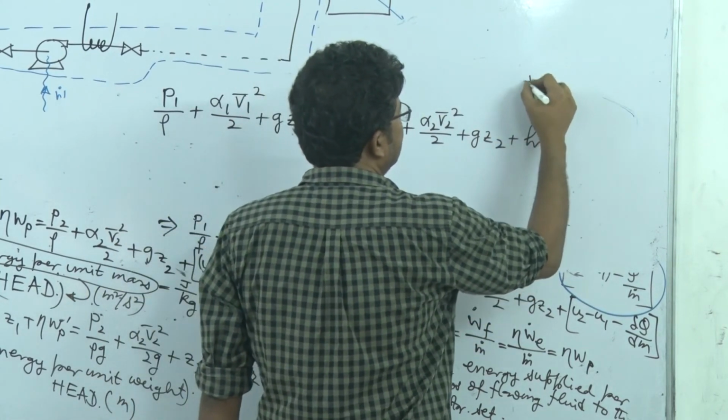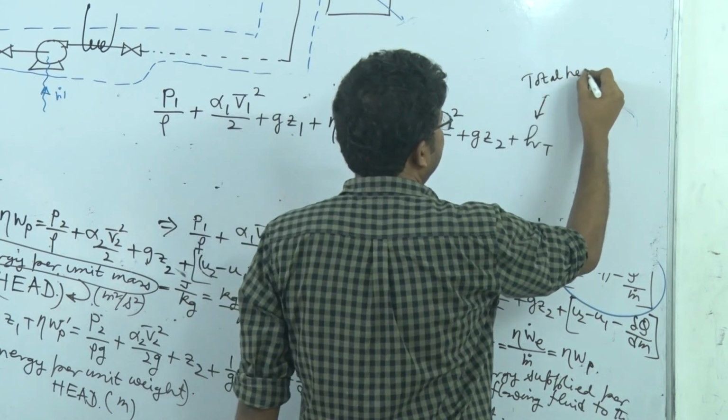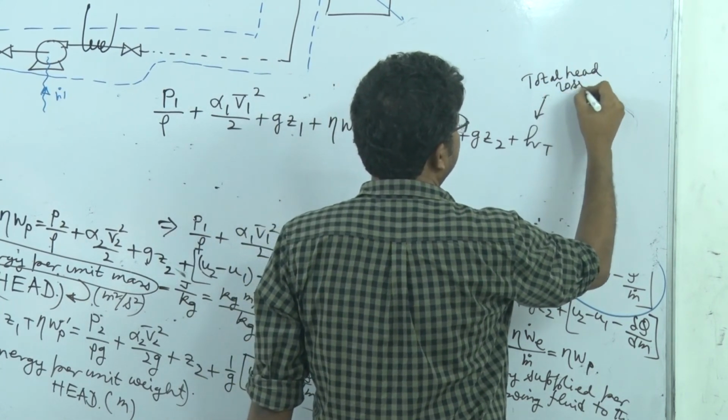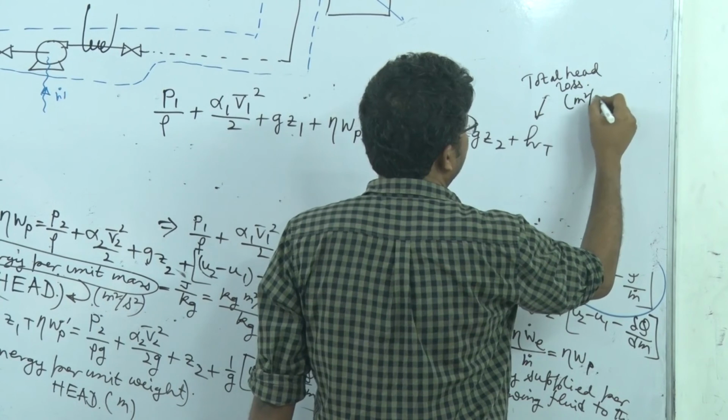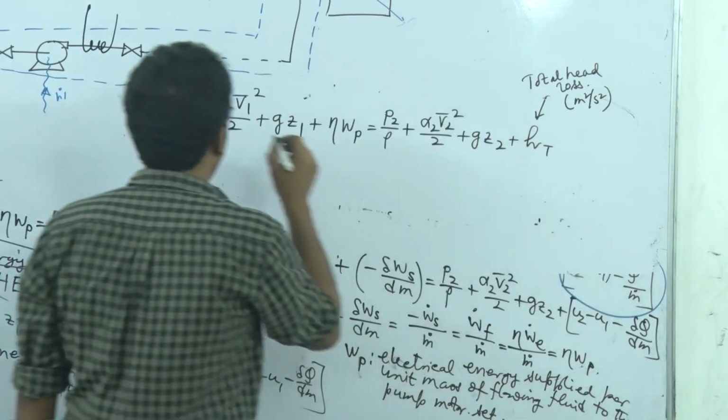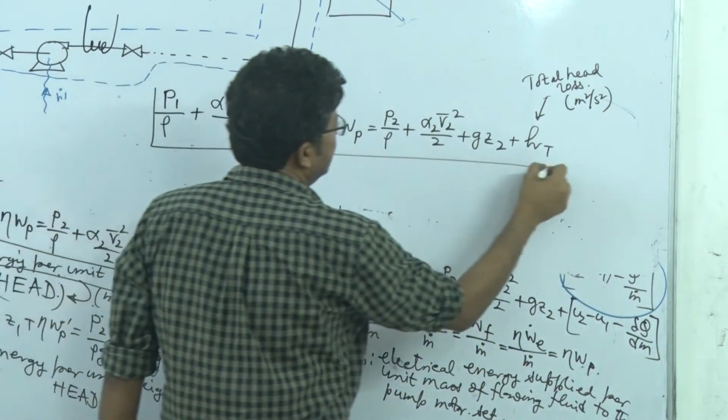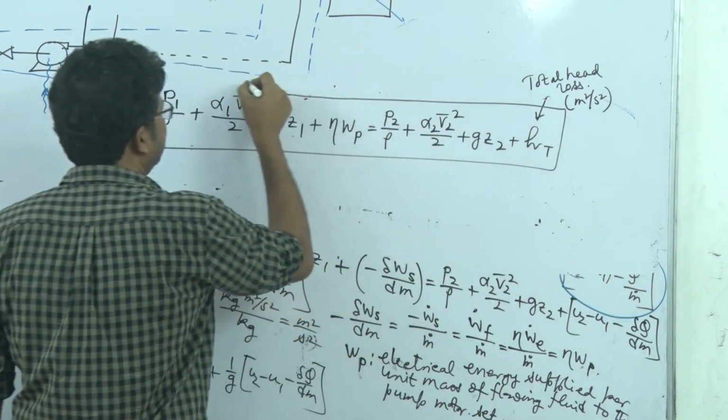This is the total head loss, right? Its unit will also be meter square per second square. How to evaluate this we will discuss later.